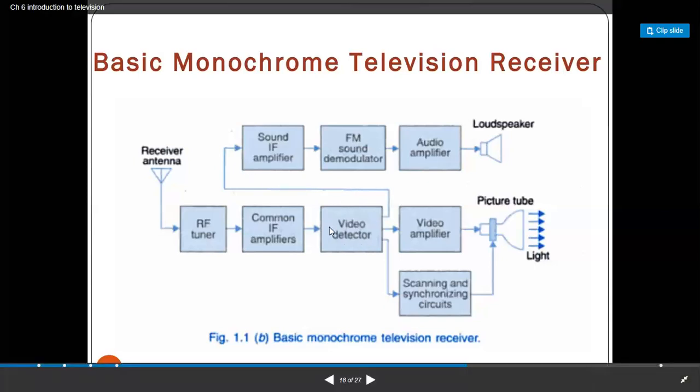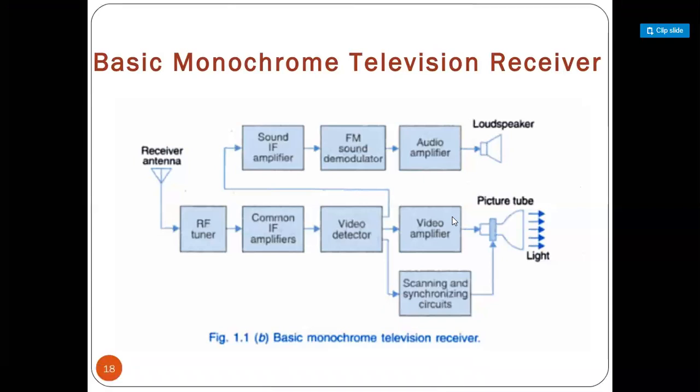And another one is the remaining signal. When we have detected that video signal, the detected signal is applied to the video amplifier, because the signal strength of that video signal is low. So we are using the amplifier to amplify the signal.